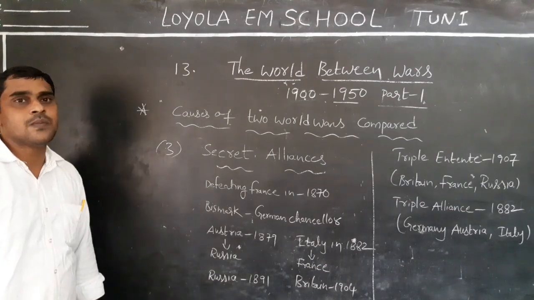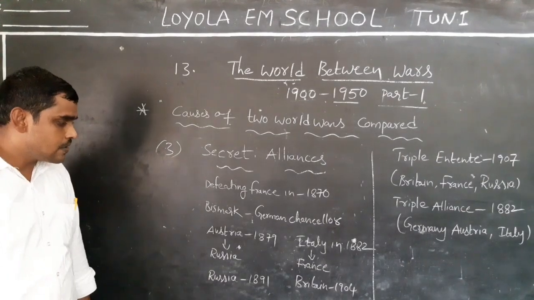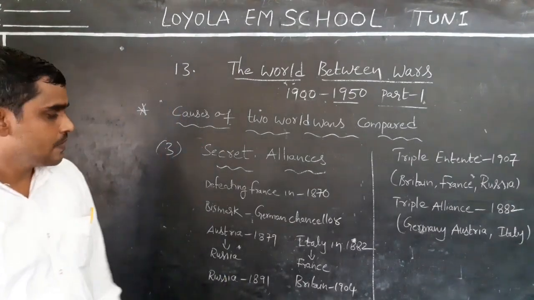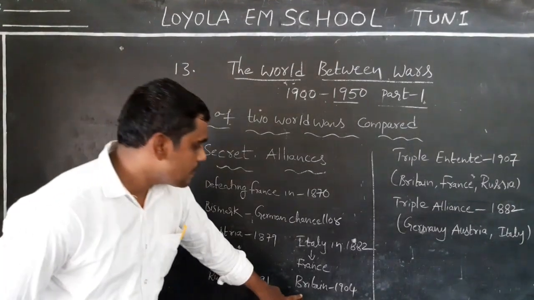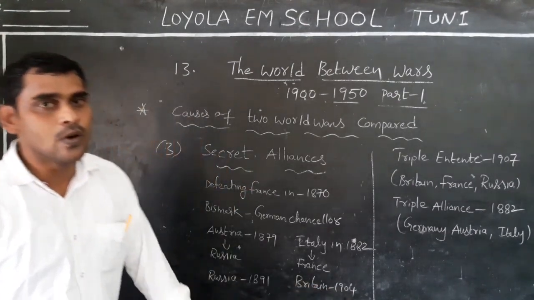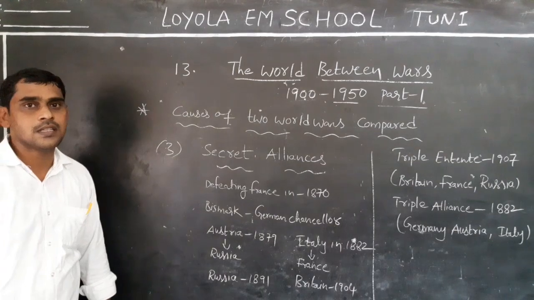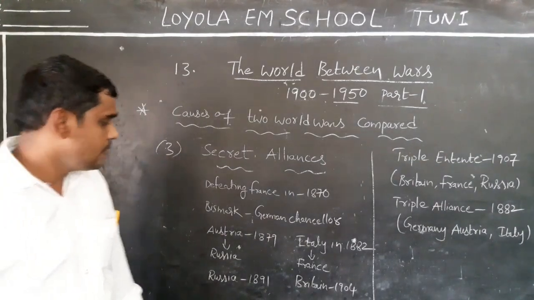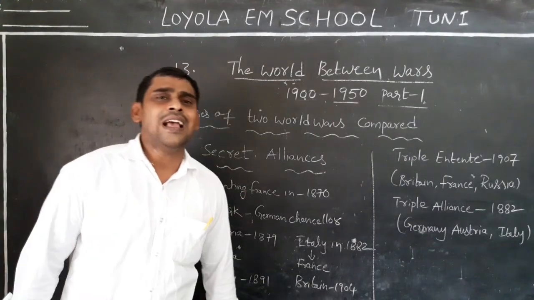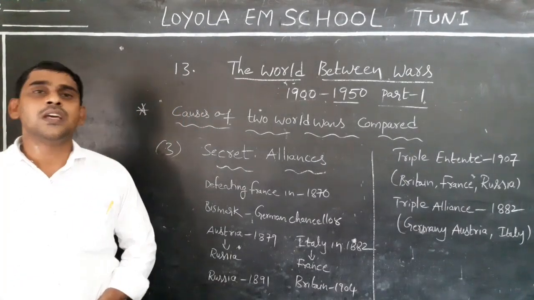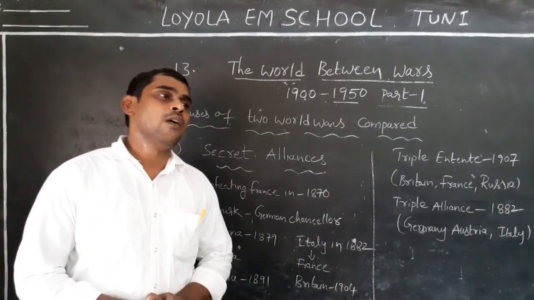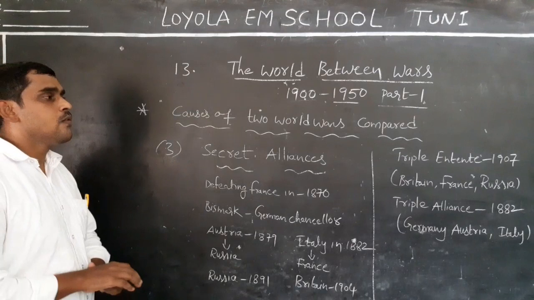Again, France made a secret alliance with Russia in 1891 and a secret alliance with Britain in 1904. Do you understand this? So when the two countries supported France, the isolation of France was broken.